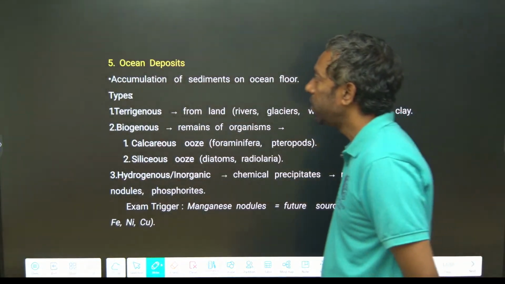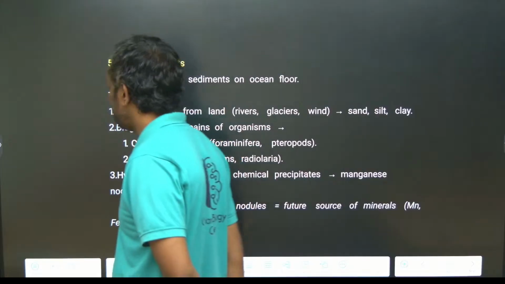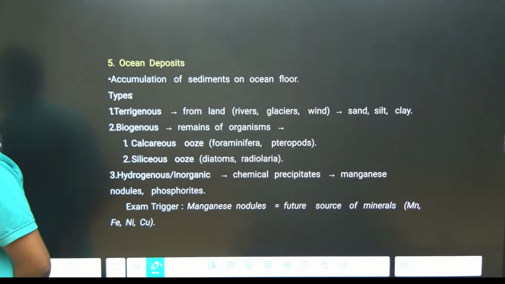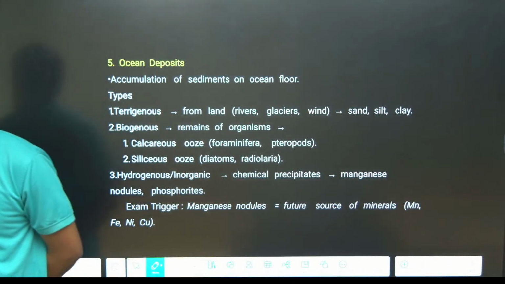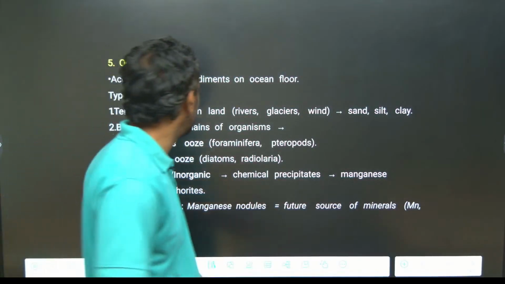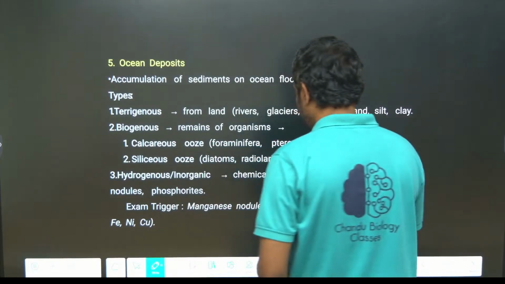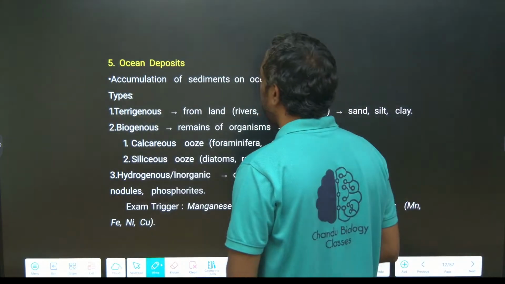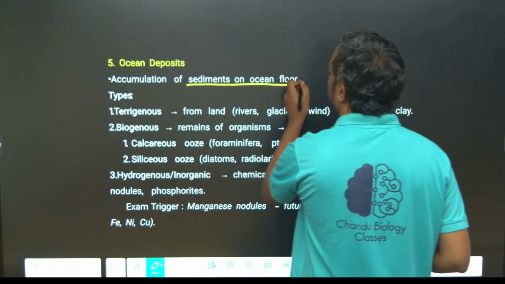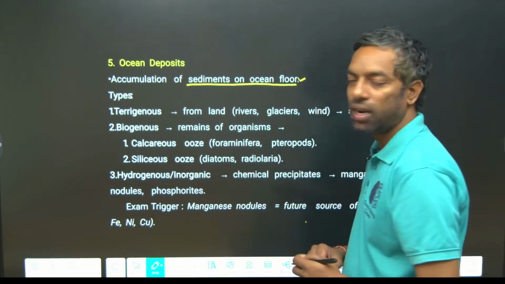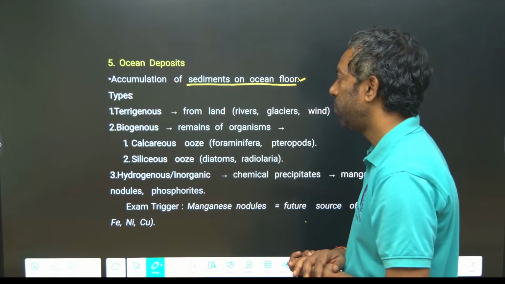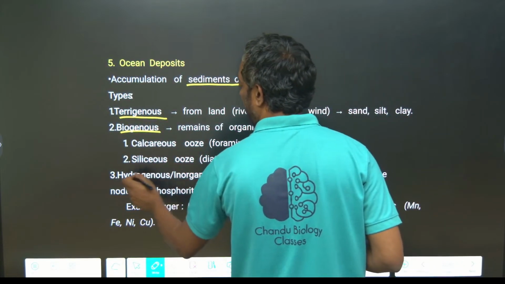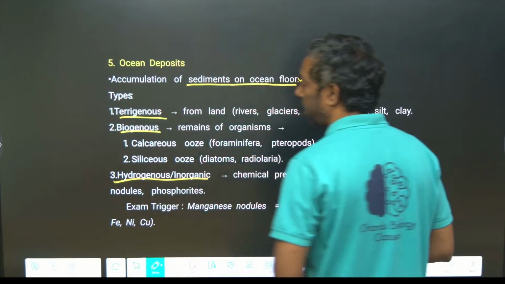Ocean deposits. What deposition takes place in the oceans? Ocean deposition is the accumulation of sediments on the ocean floors, called ocean deposits. They are terrigenous, biogenous and hydrogenous (inorganic).